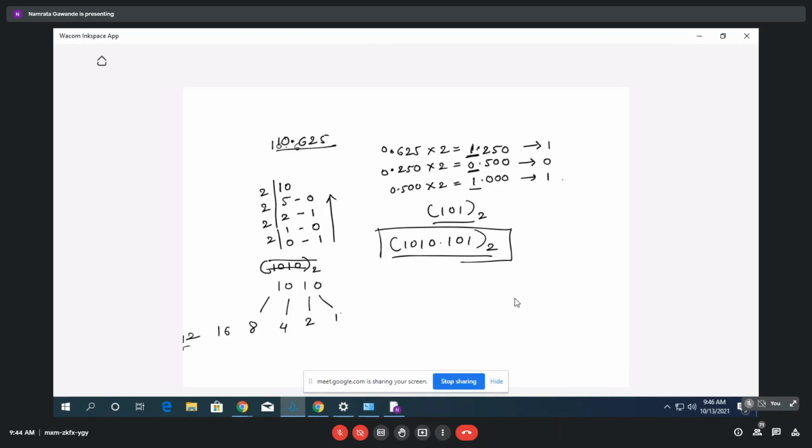So 0 means you have to cut that one, because of 4 into 2 raised to power 0, you have to cut that part also. And from this, 8 plus 2, what is that? 10, right? Yes, ma'am. So you can do it in the reverse way also. Okay, ma'am. Thank you, ma'am.